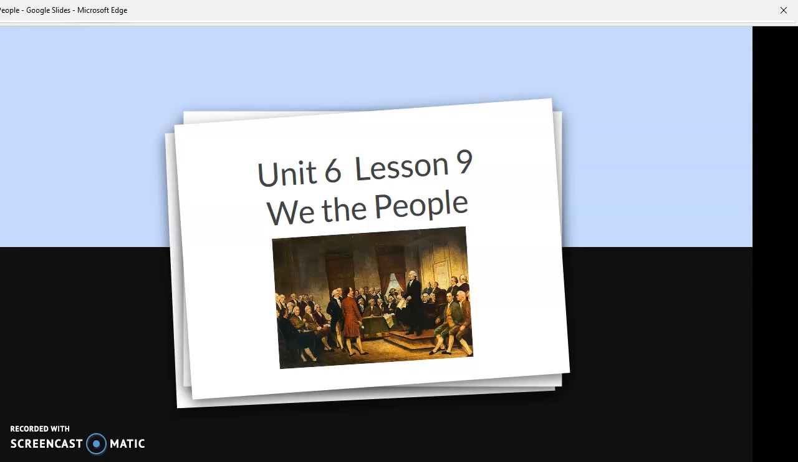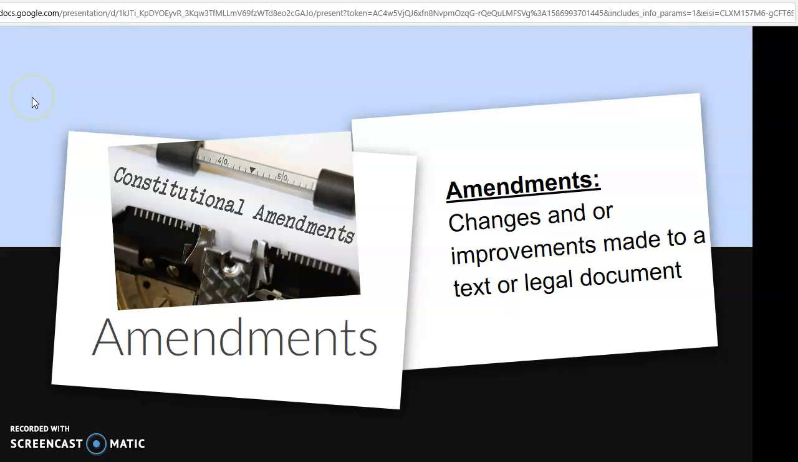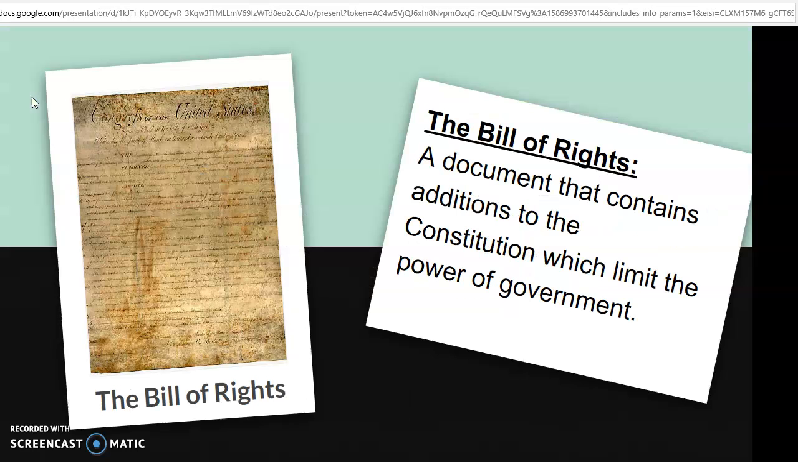First, we're going to talk about a few of the vocabulary things that we're going to be hearing about in this lesson. The first is amendments. Amendments are changes or improvements made to a text or a legal document. The next phrase is the Bill of Rights, which is a document that contains additions to the Constitution which limit the power of government. Very important, limiting the power of government.